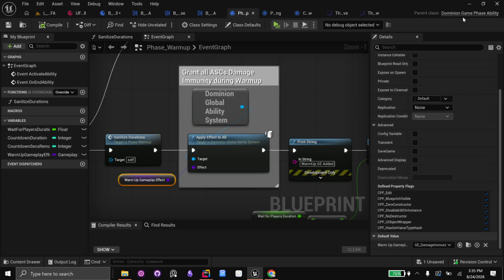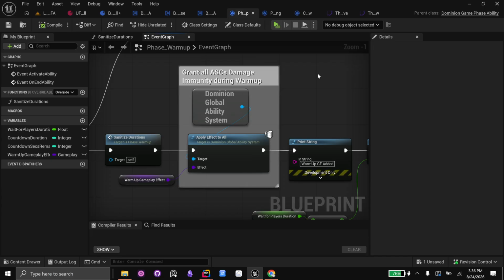Perfect. So what I like about Lyra is, ordinarily, game modes are basically only server side, so the clients aren't going to be able to see it. So Lyra gets around it by having an ability system component on the game state, and that enables us to replicate rounds, round logic, match warm-up states, playing states, game over states. Super efficient.